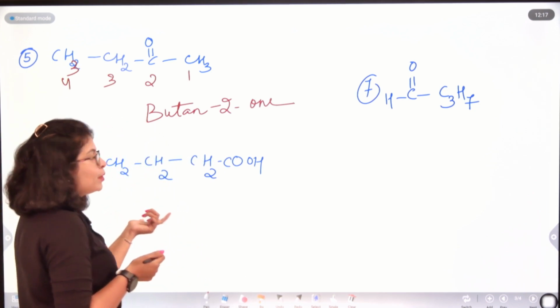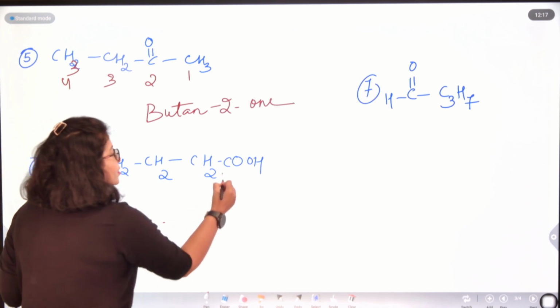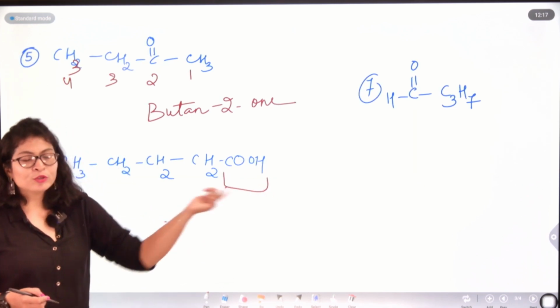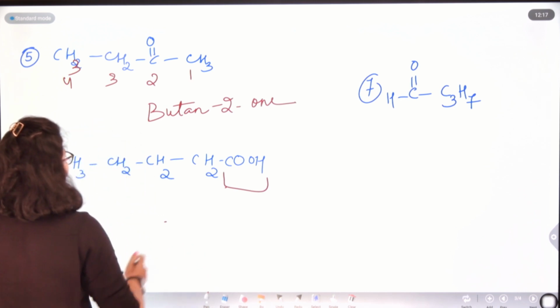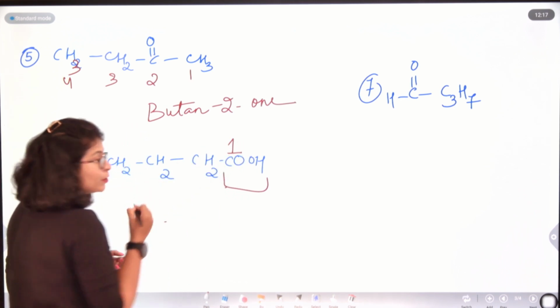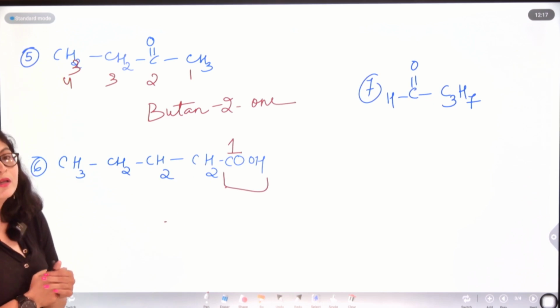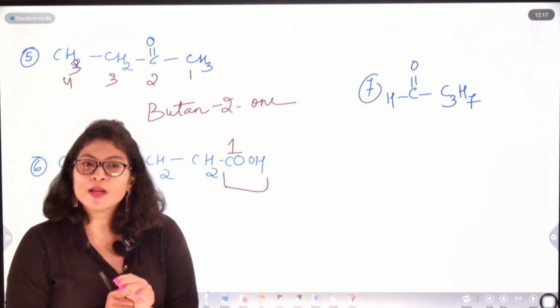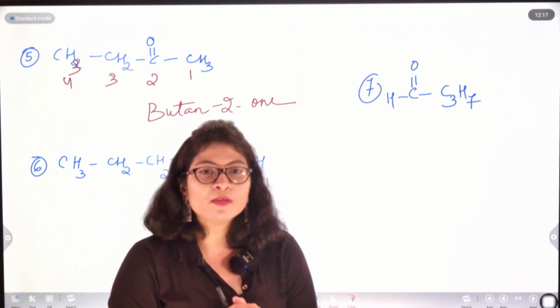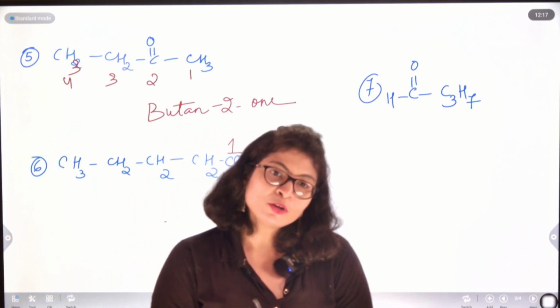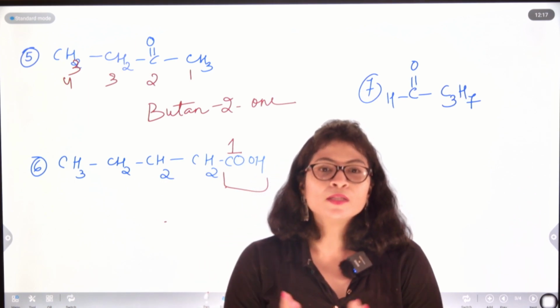Now the next example I am having is that of a carboxylic acid. If I look at the COOH group, this is a carboxylic acid. Again, I will include the functional group in my parent chain, because here the functional group is having a carbon atom. I have said that in those cases where the functional group is having a carbon atom, that functional group's carbon atom is also included in the parent chain.